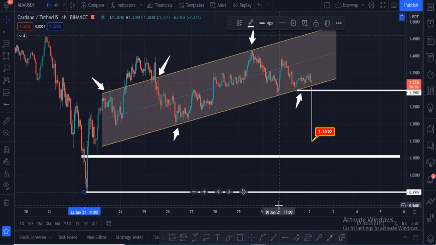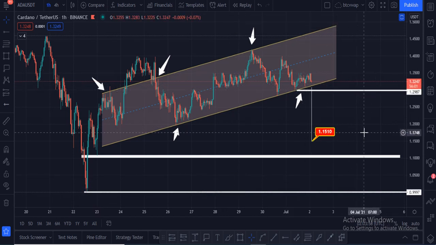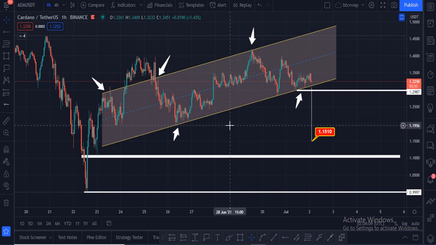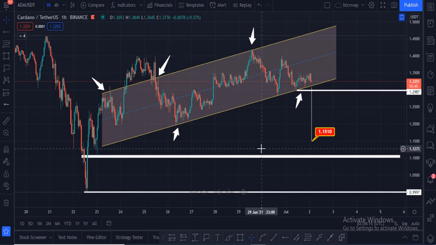If in any case Cardano breaks this support zone, then definitely the price can hit 60 cents, maybe 70 cents, maybe 50 cents. Cardano has to hold these zones. The first major support zone is at $1.30, the second major support zone is $1.25, and this area $1.20, and after that it can go down to the $1.10 major support zone and $1.